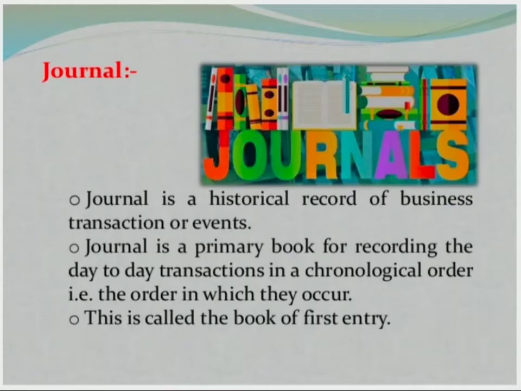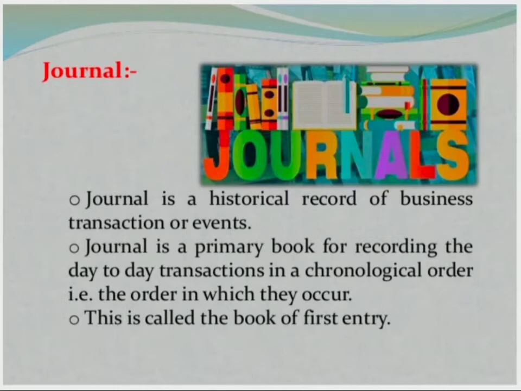So let us see the meaning. A journal is a historical record of business transactions or events. It is called a primary book, where we record the day-to-day transactions in chronological order.